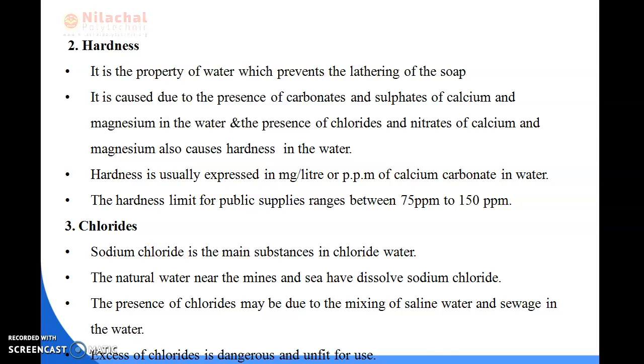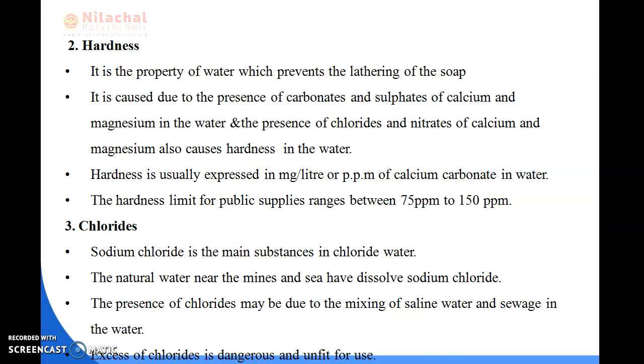Previously we determined hardness by using the soap test method, in which the standard soap solution was added to the water and it was vigorously shaken to see the formation of lather for 5 minutes.